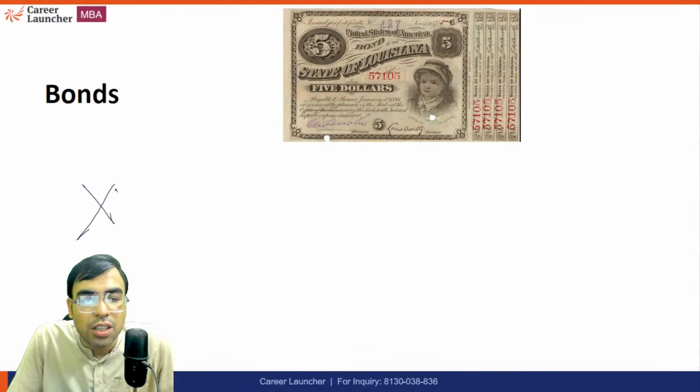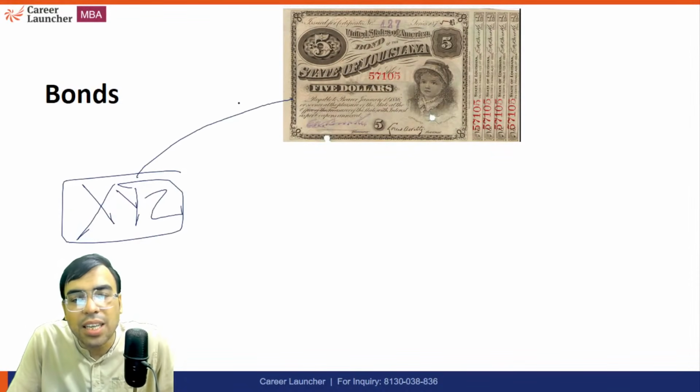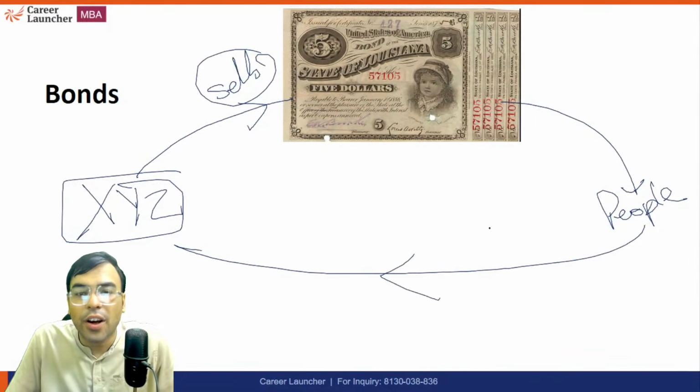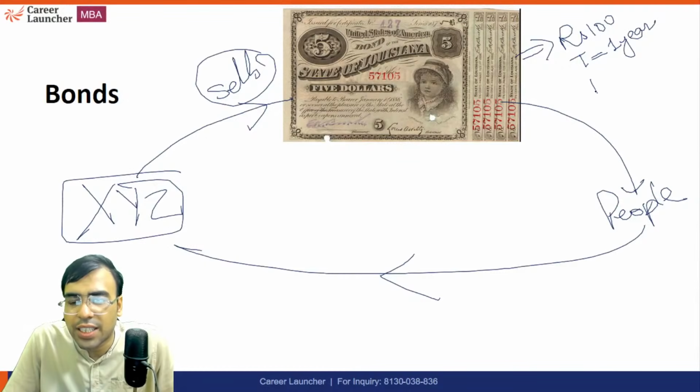Another way is through bonds. So let's say this is the XYZ company. This company sells a bond to the public. People will pay them. For example, let's say this bond is priced at 100 rupees. So face value is 100 rupees. The term is for 1 year, and let's say the interest rate is 3%.